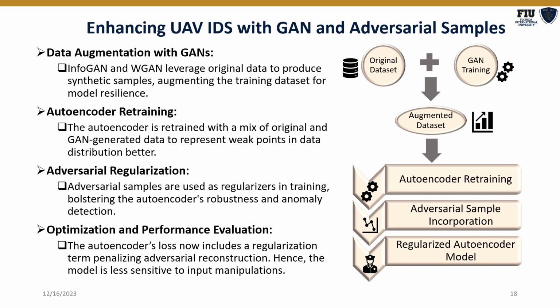Coming back to our proposed solution, which includes augmentation using generative adversarial networks and utilizing adversarial samples as a regularizer, this is the process flow. First, we use GAN training, which includes a combination of InfoGAN and WGAN, to produce synthetic samples that are as close to realistic data as possible. By this, we get an augmented dataset using which we retrain our autoencoder based IDS. Also, we include the adversarial samples as a regularizer, which helps prevent overfitting for the IDS. Hence, we have a regularized autoencoder model.